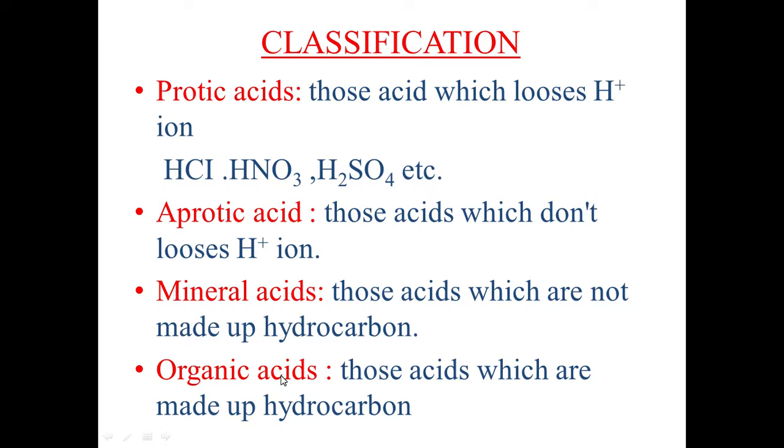Now come to the next category, that is organic acids. Those acids which are present in our natural products, like in our foods, like amla, citrus, tamarind, apple, tomato. These are the organic acids. Those acids which are made up of hydrocarbons, that means they contain carbon, are called organic acids. Or we can say natural acids.